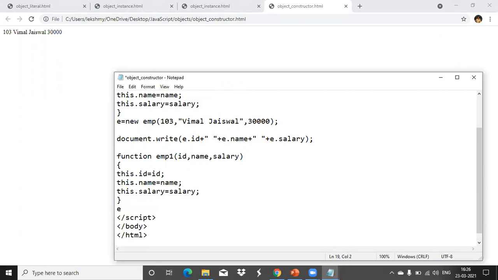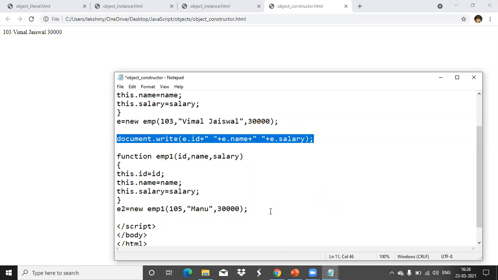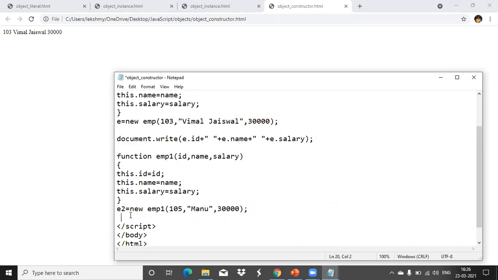After this, I'm creating a different object, e2 equal to new emp1, calling the function and passing other values. Display that object: e1 dot id, e1 dot name, and e1 dot salary.